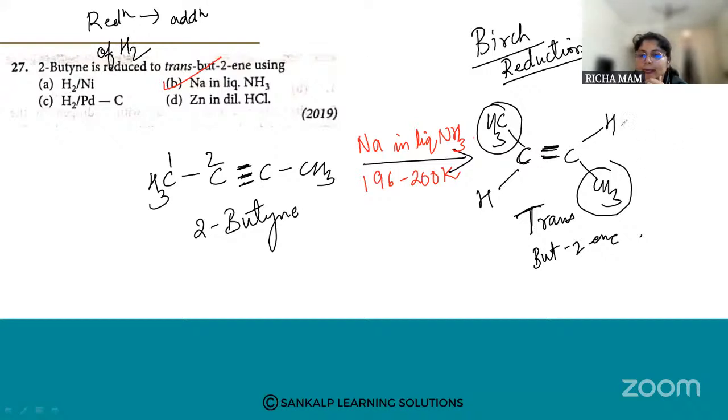Is it clear? When we want specifically the trans position, we have to use this Birch reduction. In Birch reduction, the reagent we use is sodium in liquid ammonia, and the temperature condition is 196 to 200 Kelvin. The resulting alkene will be a trans alkene. Let the starting product be different, but if you use this condition, Birch reduction with sodium in liquid ammonia, you're going to get a trans alkene. Okay, fine. Let us go for the next question.